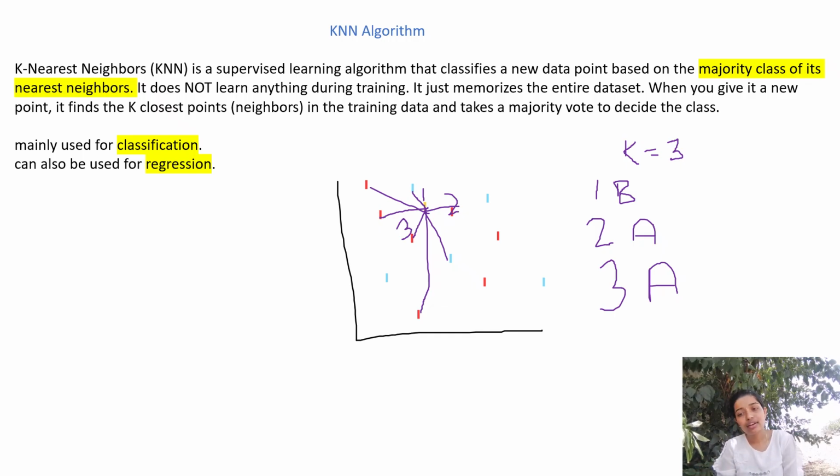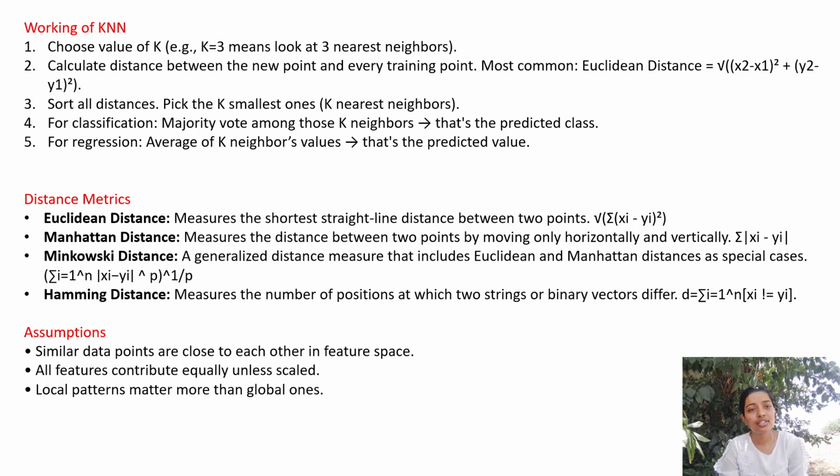Then find out to which class these belong, and for the new data point we perform voting for classification, and for regression we perform averaging. Then we come up with the result to which class the new data point will belong. This is the working of the KNN algorithm. This is very important: for classification we perform voting and for regression we perform averaging. This is a very important concept.